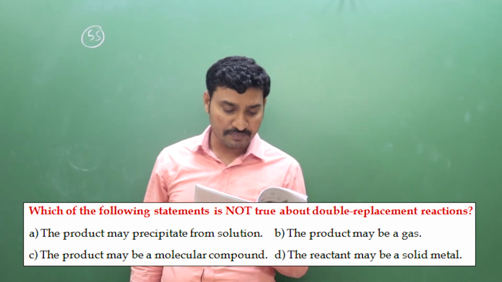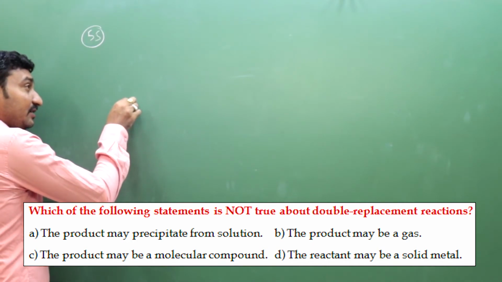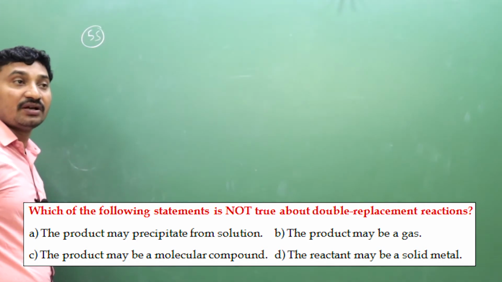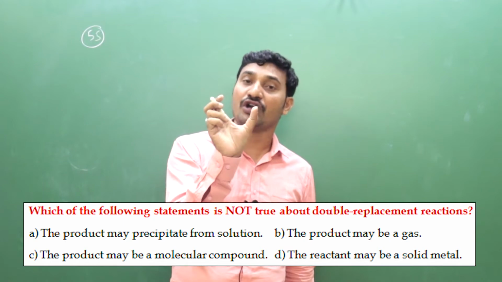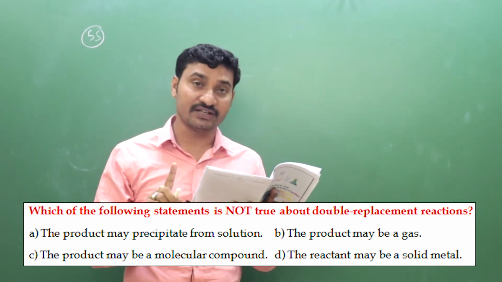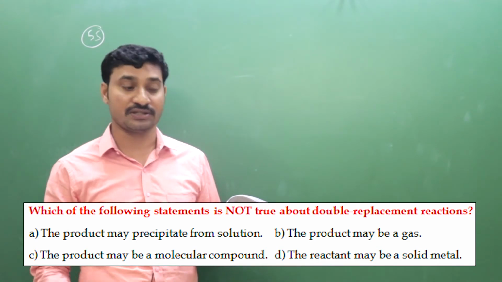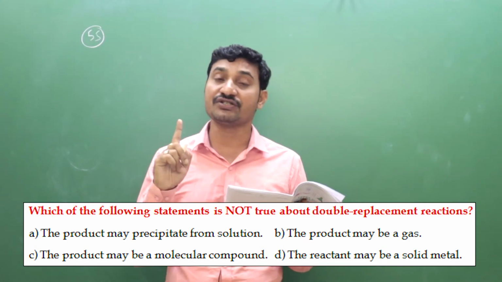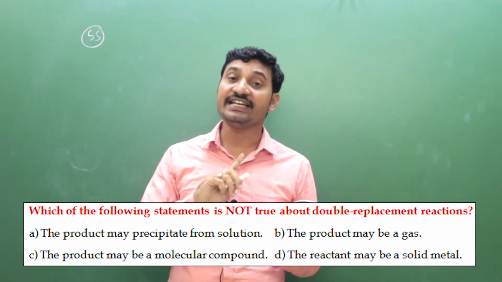The reactant may be a solid metal. No. If the reactant is a solid metal, then double displacement reaction does not take place. Double displacement reaction should take place between two molecular compounds or two ionic compounds only. If one is metal and another is a molecule, then single displacement reaction takes place, not double displacement, if one of the reactants is solid metal. Okay, so for 55, option D is not true.